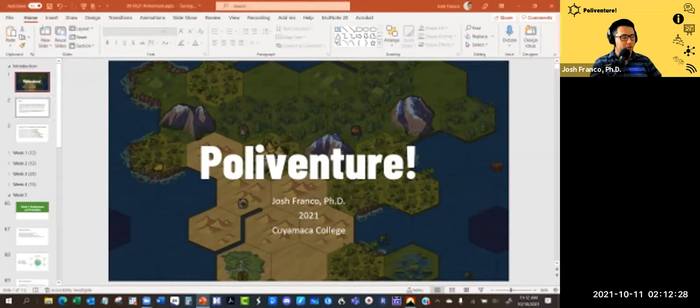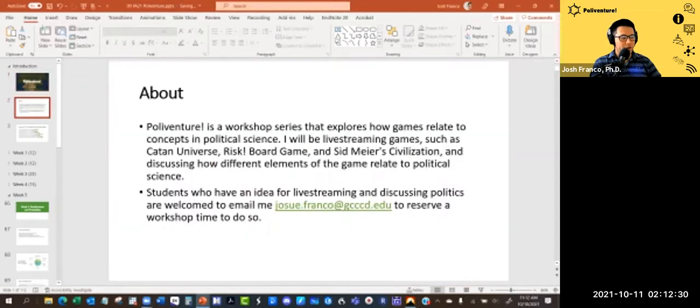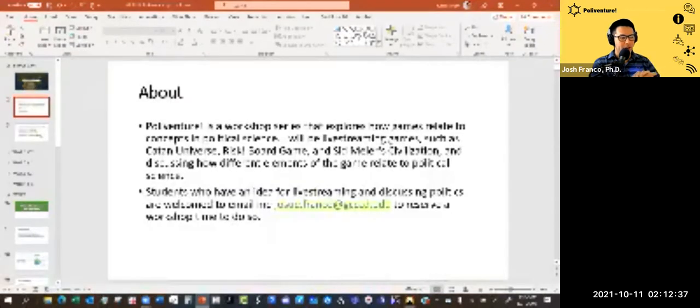Recall that Poliventure is a workshop that explores how games relate to concepts in political science. So I'll be live streaming games like Catan Universe, Risk Board Game, and Sid Meier's Civilization, and discussing how different elements of the game relate to political science.